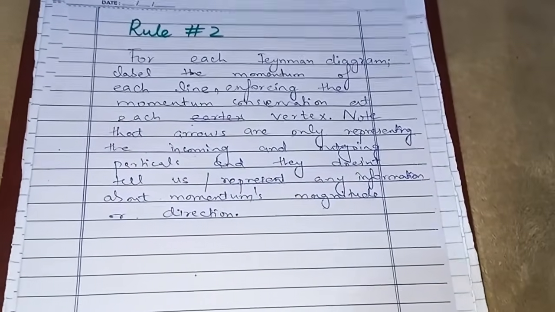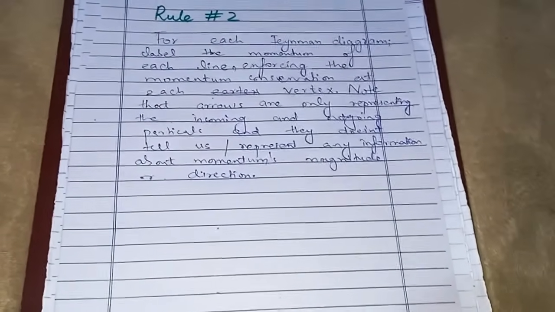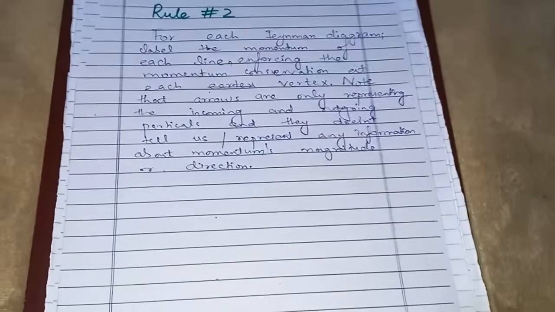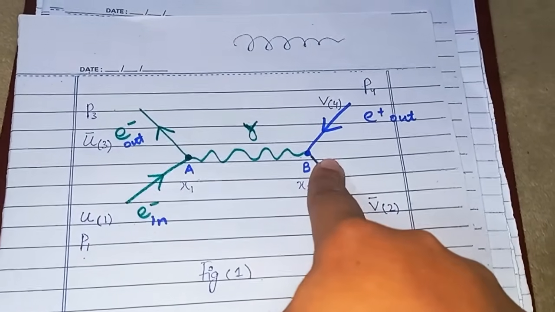Now the third rule is to write down the amplitude function. And for writing down the amplitude function, there are three factors that we need to incorporate. As I told you, we have vertices, so there will be a vertex factor.